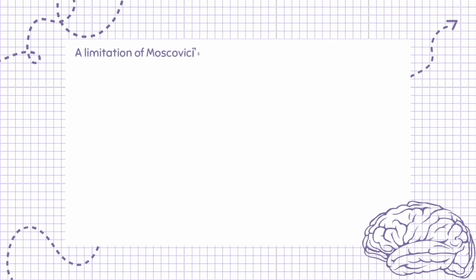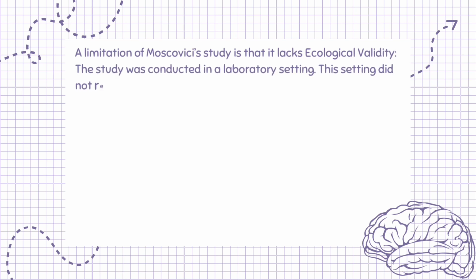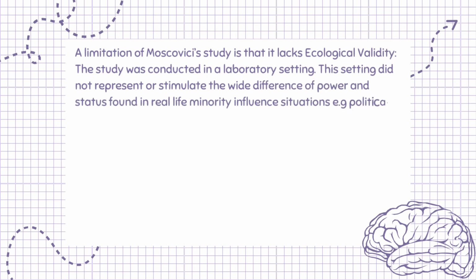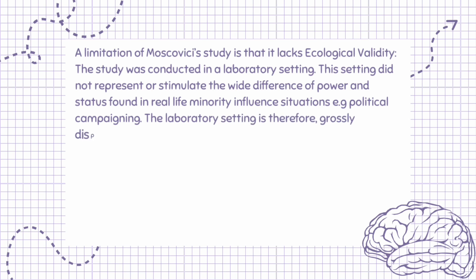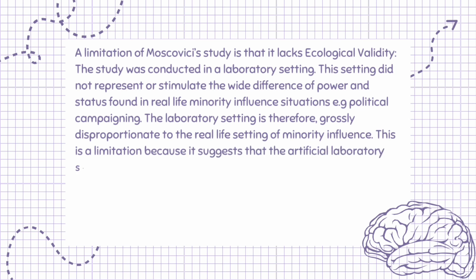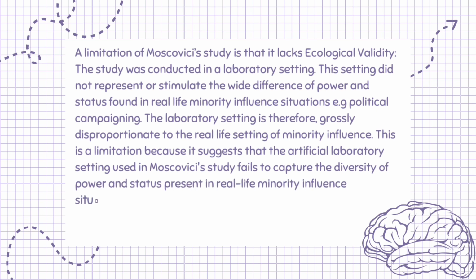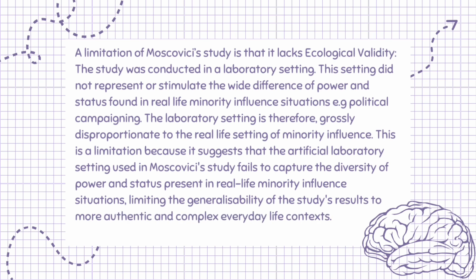A limitation of Moscovici's study is that it lacks ecological validity. The study was conducted in a laboratory setting. This setting did not represent or stimulate the wide difference of power and status found in real-life minority influence situations, e.g. political campaigning. The laboratory setting is therefore grossly disproportionate to the real-life setting of minority influence. This is a limitation because it suggests that the artificial laboratory setting used in Moscovici's study fails to capture the diversity of power and status present in real-life minority influence situations, limiting the generalizability of the study's results to more authentic and complex everyday life contexts.